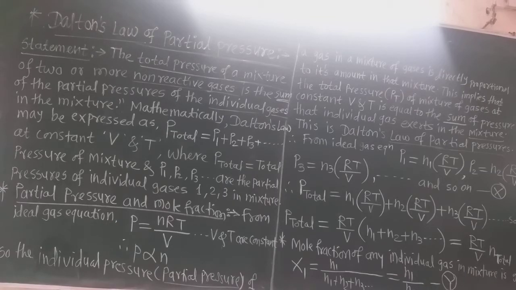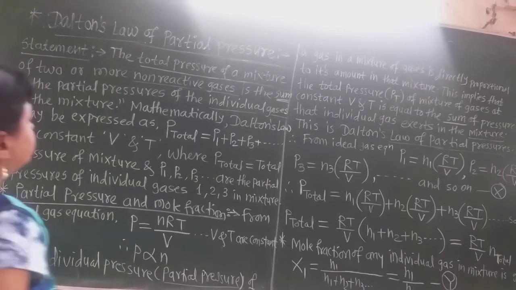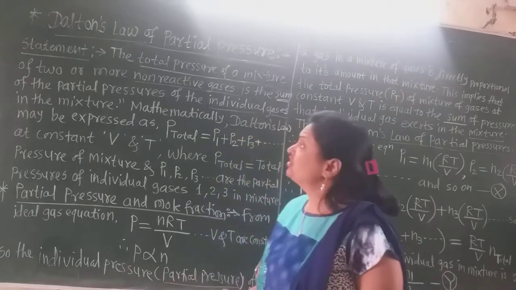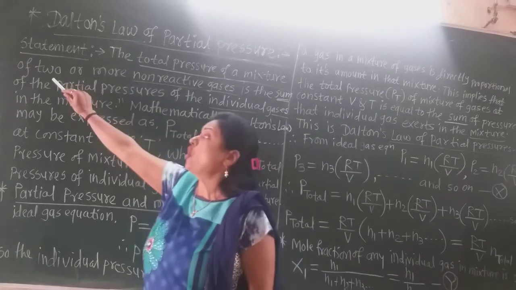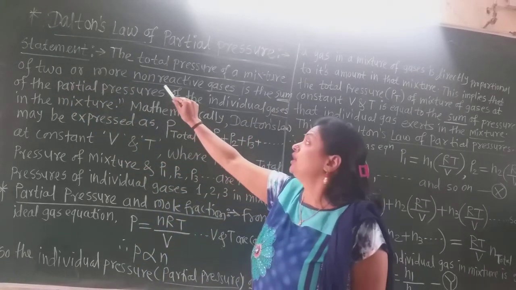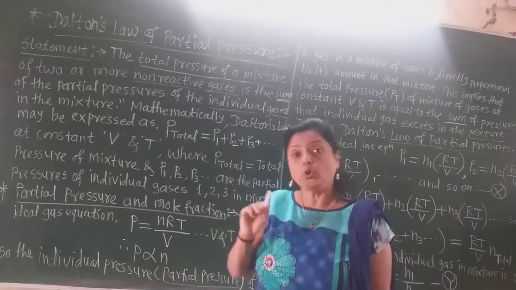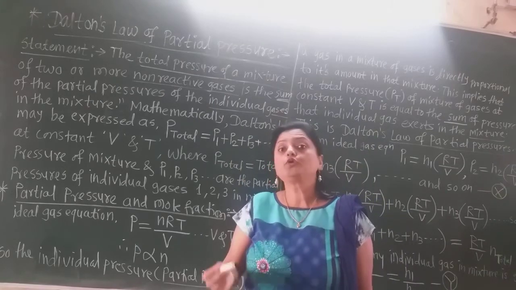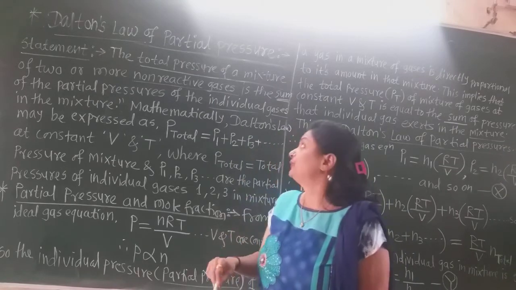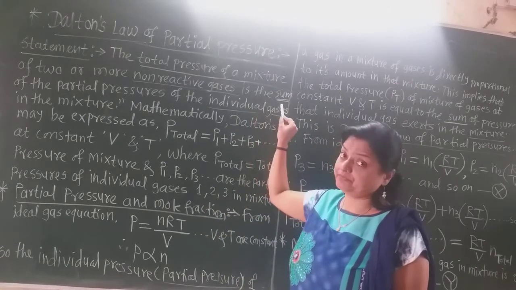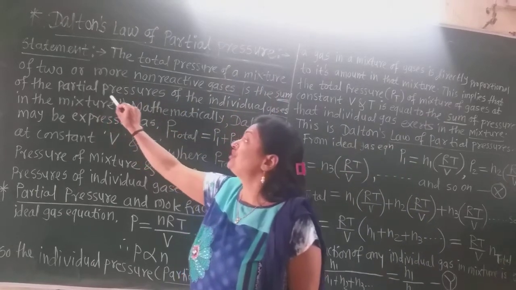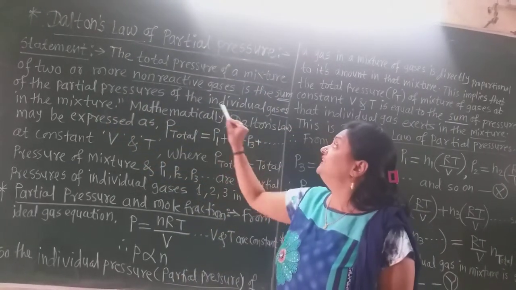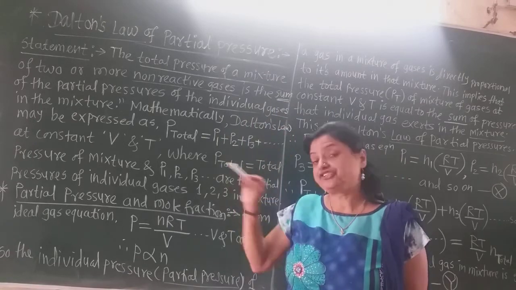Now what is the statement of Dalton's law of partial pressures? The total pressure of a mixture of two or more non-reactive gases is the sum, that is addition, of the partial pressures of the individual gases in the mixture.